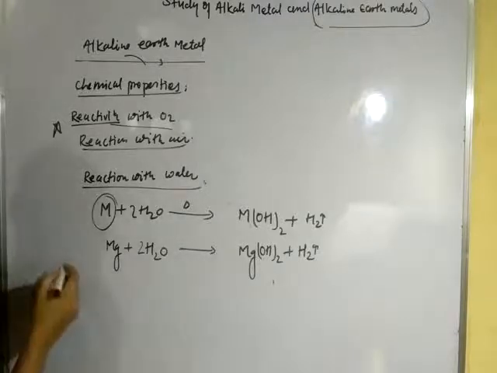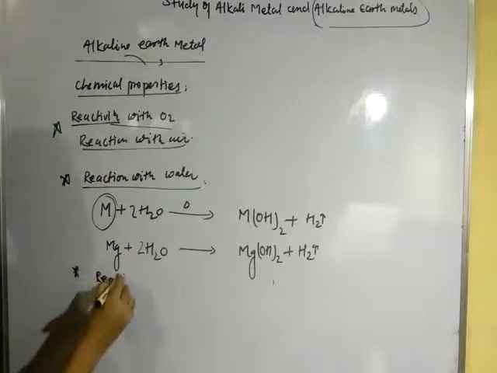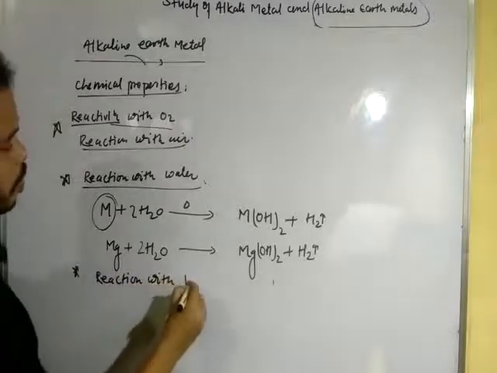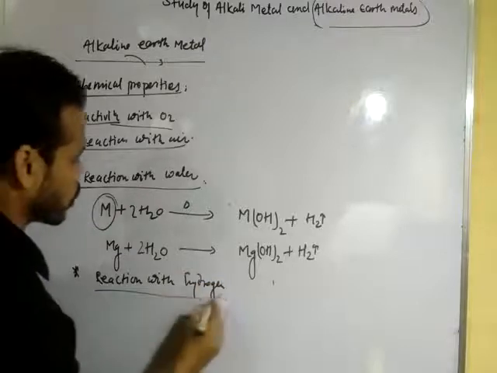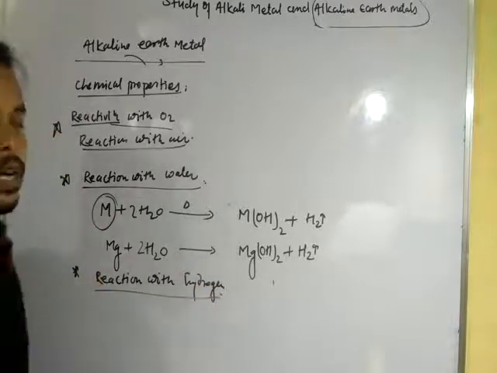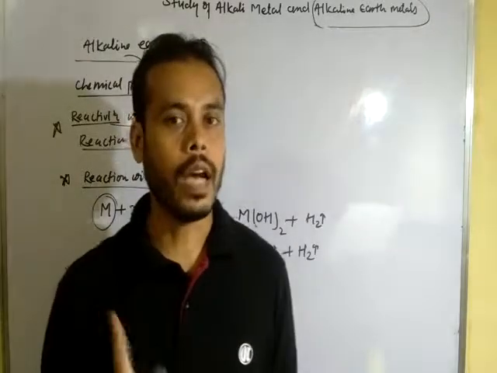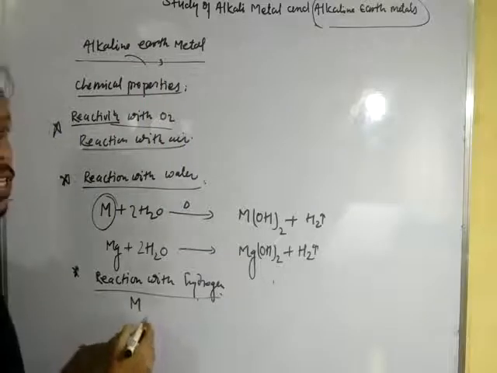Okay. Now, next one is reaction with hydrogen. Alkaline earth metals react with hydrogen to form metallic hydride. The metallic hydride is of MH2 type.